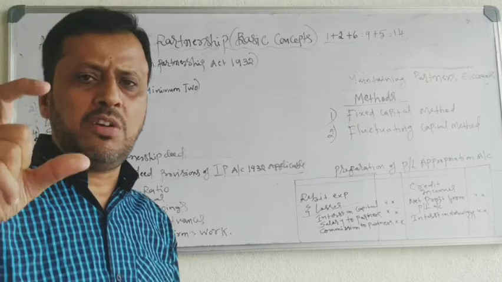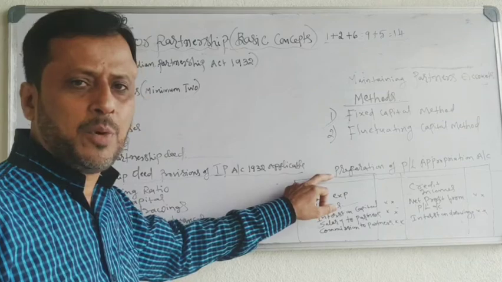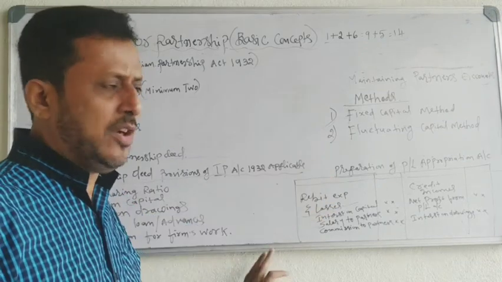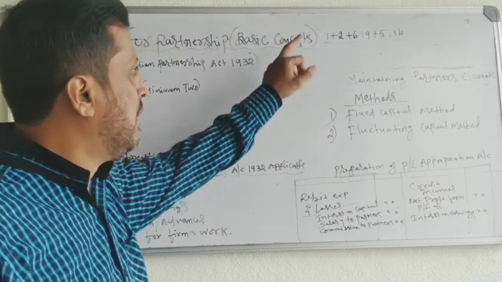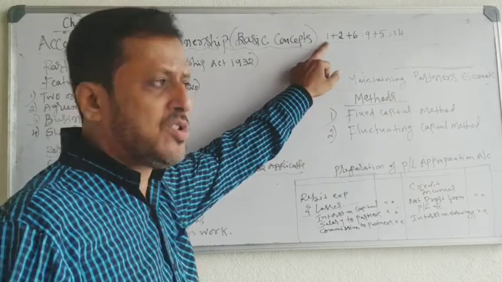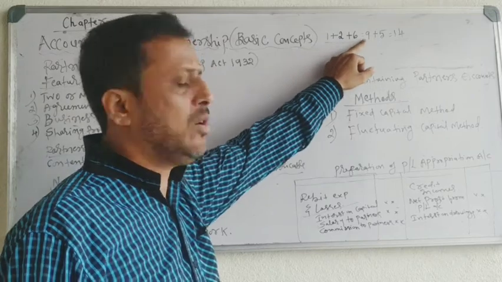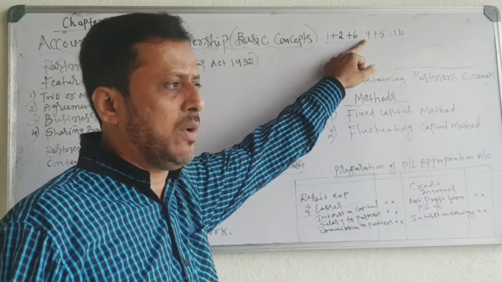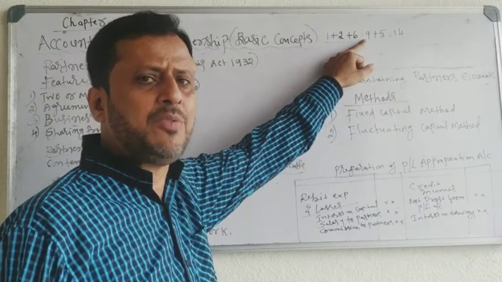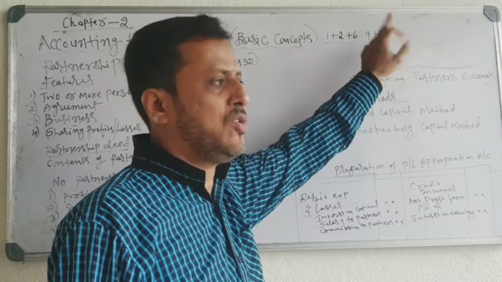We will study only one part of the final account, that is preparation of profit and loss appropriation account. For 6 marks. Totally you will get one 1 mark question, one 2 mark question, one 6 mark question. Totally you will get only 9 marks from this chapter. There is no 12 mark problem from this chapter. Sometimes if you get a practical question, then you will get 14 marks questions.